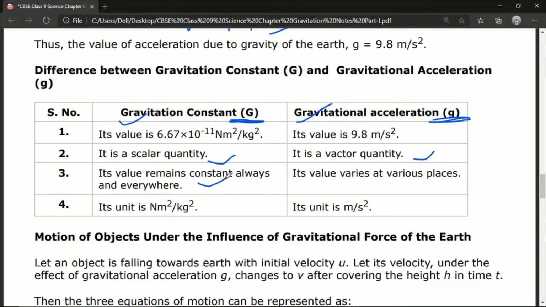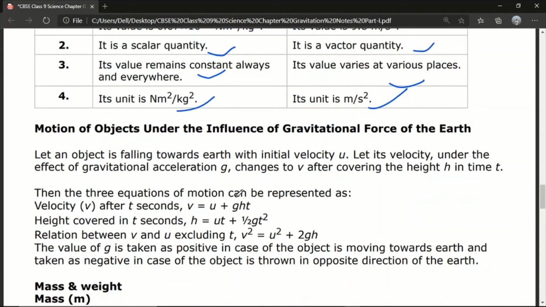If you go to Mars or the moon or the sun or any galaxy or different parts of the world, you will always find the value of capital G as constant. But the value of small g will always vary. It always varies according to its position and environment. The SI unit of capital G is Newton meter square per kg square, but the unit of small g is meter per second square.